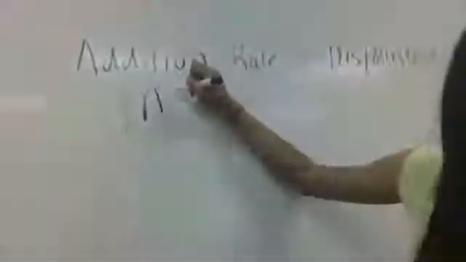This is the general addition rule, where the set of outcomes is either in A or B. This is the addition rule of disjoint events. P of A or B equals P of A plus P of B.